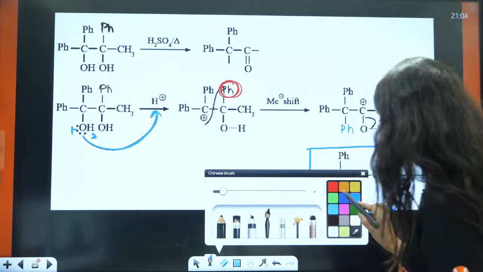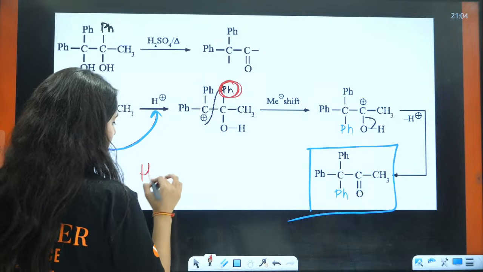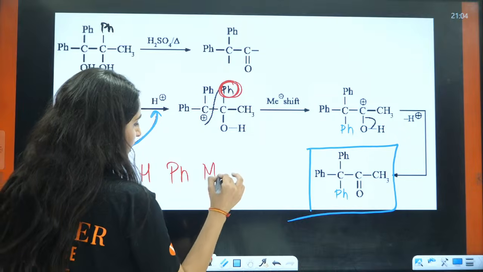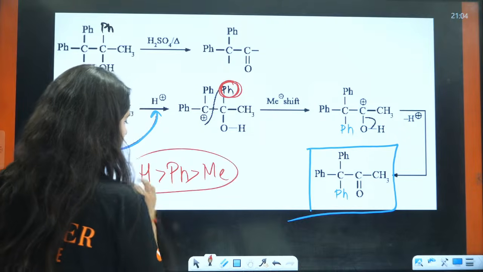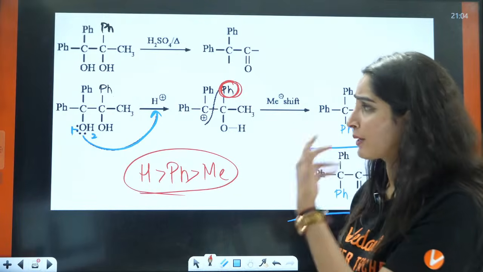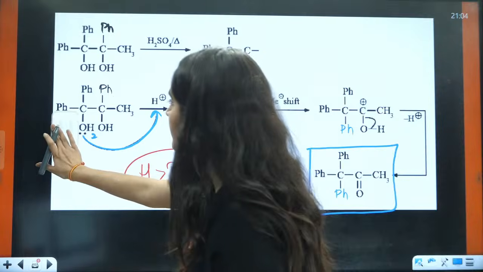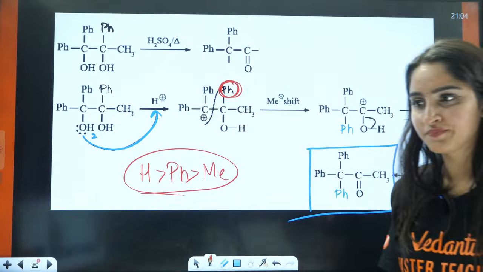So basically, what is the rearrangement? It is like this. Happy me. HPM. That is the migratory aptitude, right? That is for rearrangement or pinacolone rearrangement. It is the same thing, right? Okay. Is that clear?